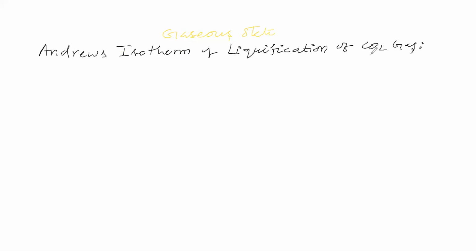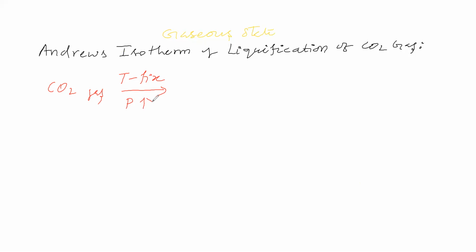Okay. Now here we will take carbon dioxide gas. Isotherm means keep the temperature constant. We are fixing the temperature, keeping it constant, and we are applying the pressure.